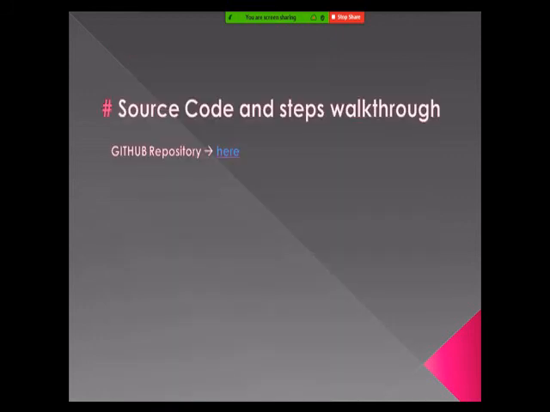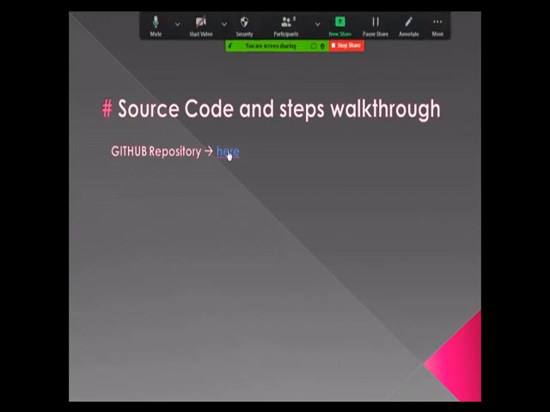Moving ahead, now this bit is more about source code and step walkthrough, right? So in this case what I'm going to do is, I have a GitHub repository over here, right, which consists of the following things.